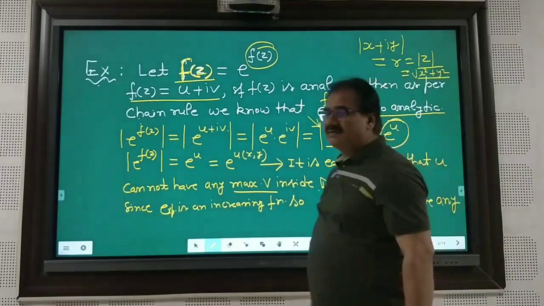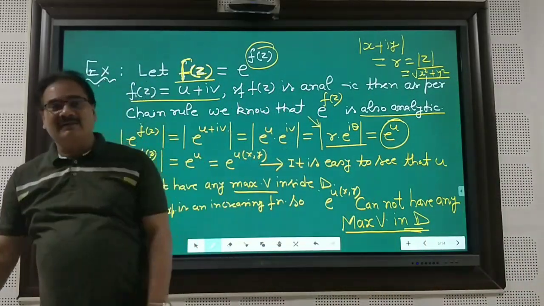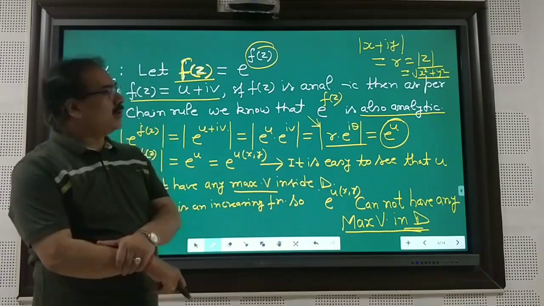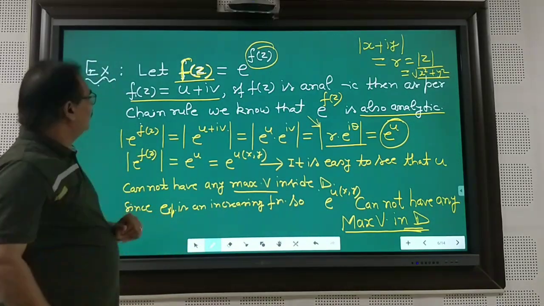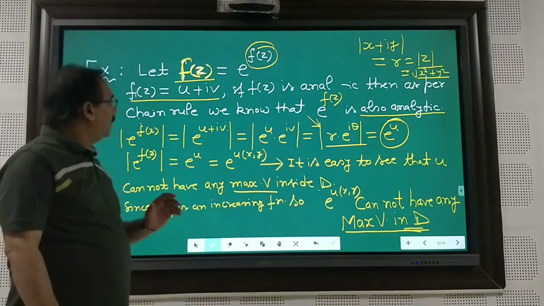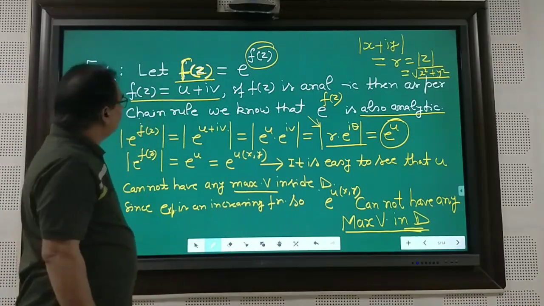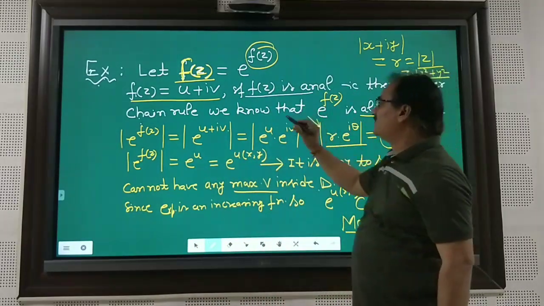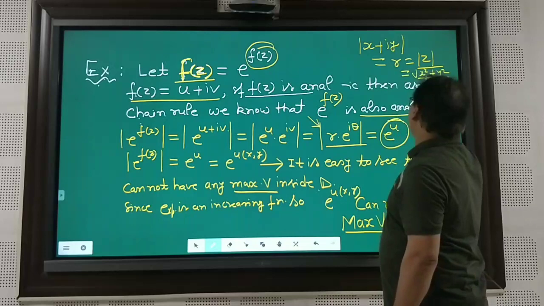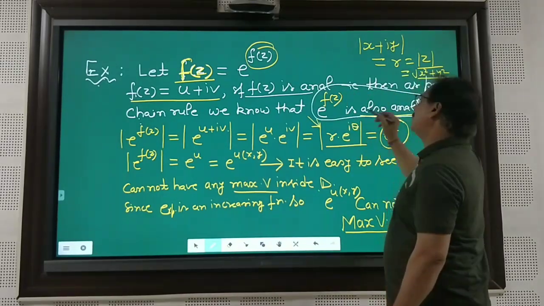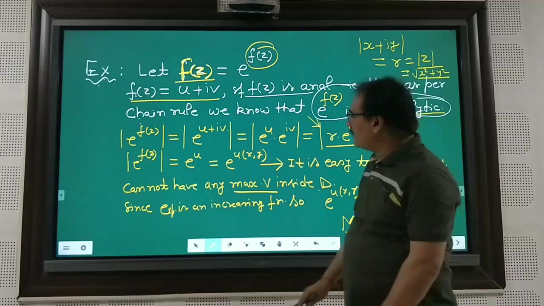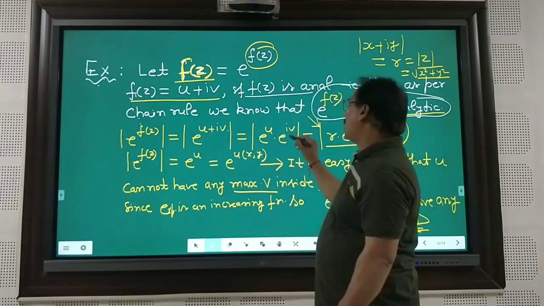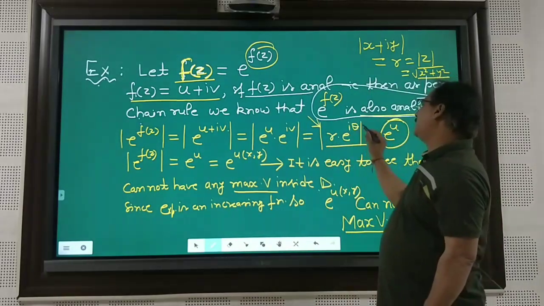Now, this is a very renowned and very nice example. Consider e power f(z); we have to check whether this satisfies the theorem or not. Let us consider f(z) equal to u plus iota v. If f(z) is analytic, then as per the chain rule we know that e power f(z) is also analytic. This we already know. Then e power f(z) may be written as e power u plus iota v, which is e power u dot e power iota v, and this is r e power iota theta.